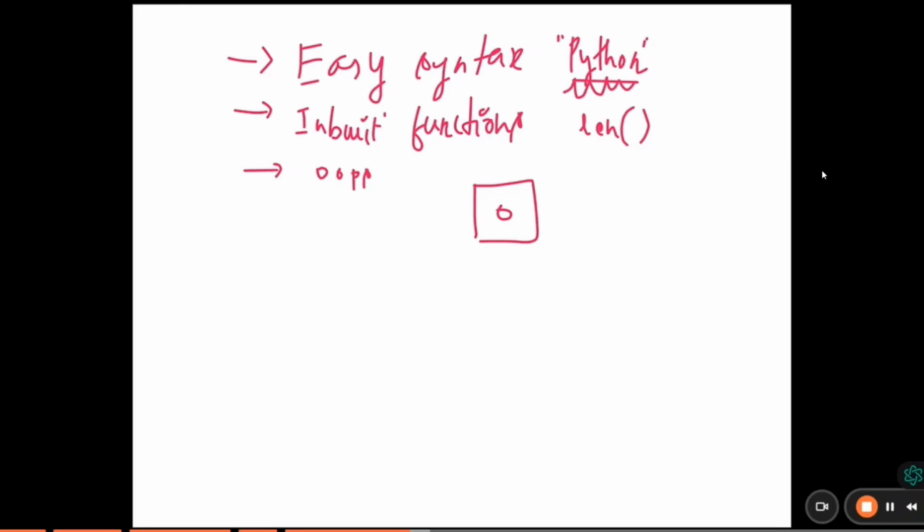So that is the main importance. These are some of the reasons why Python is more popular. We have so many reasons, but these are the main ones. I hope all of you understand why Python is a popular programming language.